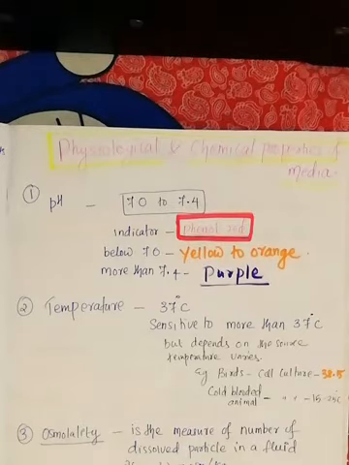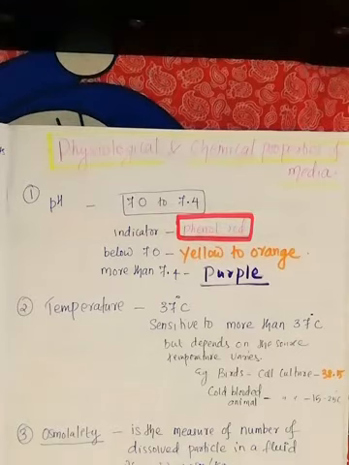Second one is temperature. When you are doing the animal cell culture, the temperature which has to be maintained is 37 degrees centigrade. The culture will become sensitive, or the cells will die if the temperature is more than 37 degrees centigrade. But depending on the source, the temperature can vary. Example, when you are culturing the cells from birds, the temperature is 38.5.